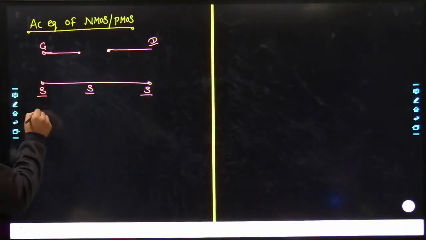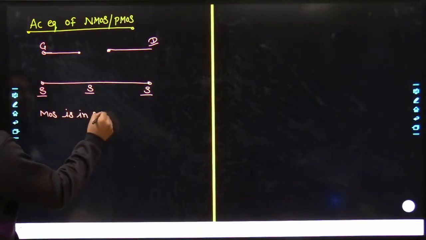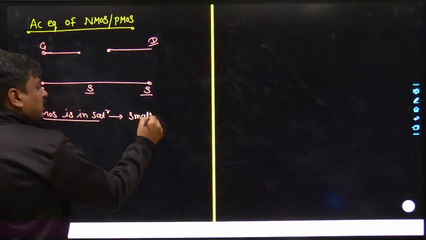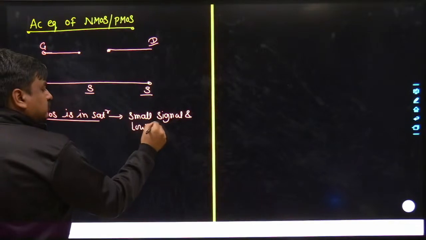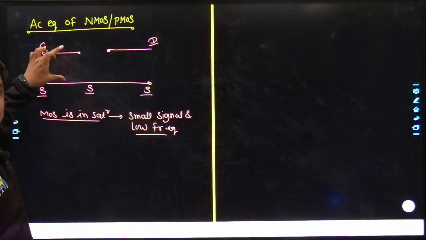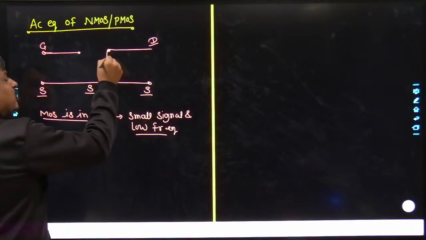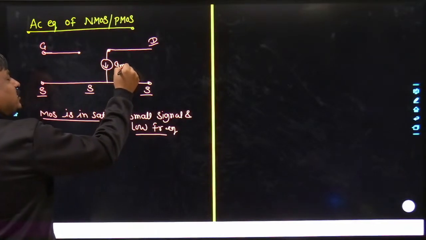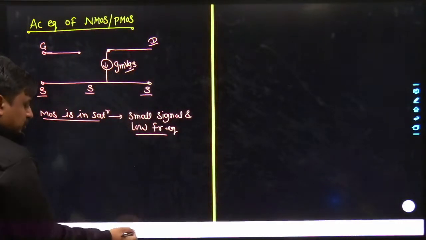Now if your MOS is in saturation region or amplification region, and the operating condition which you have taken is the small signal and low frequency, then its AC model becomes: the input voltage difference between gate and source decides the output current, and the direction of the output current is taken from drain to source, and the value of this current is the transconductance of the given MOS, GM, into the voltage difference between gate and source terminal.